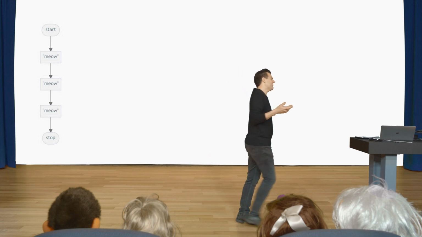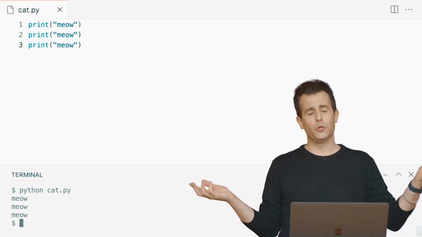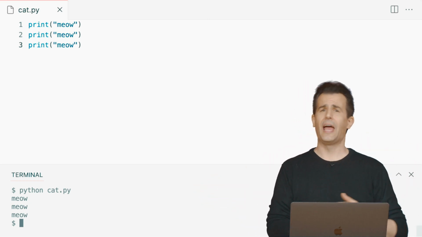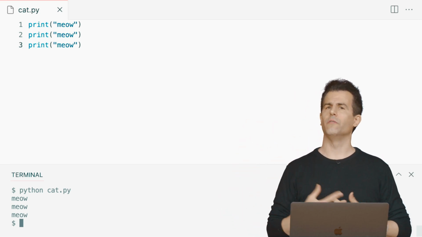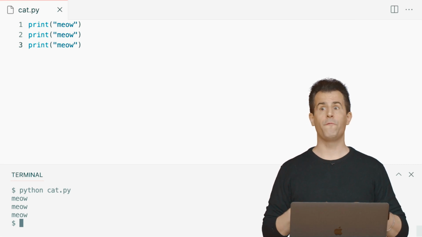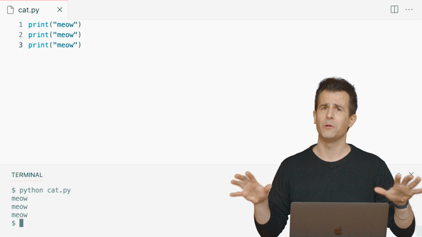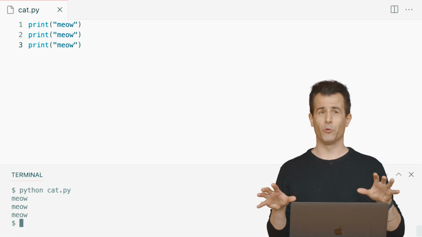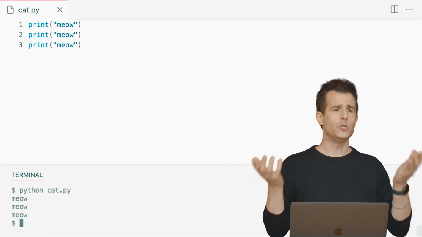And honestly, it's not that big a deal. If we go back to my code here, am I really doing such a bad thing by just printing meow, meow, meow 3 times? Not really, but let's consider the logical extension of this. Suppose I wanted to meow 4 times, or 5 times, or 50 times, or 500 times. Do you really think, even if you've never programmed before, the solution to this problem is really going to be to hit copy paste 50 times? Like, probably not. We can probably do better than that.